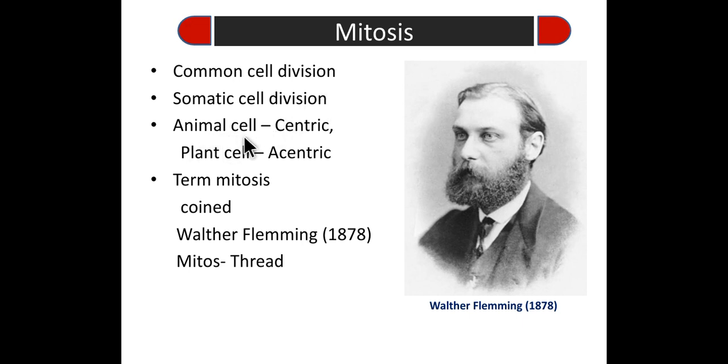In an animal cell, it is amphiastral, while in the plant cell, it is anastral. Astral means centrioles are formed during the cell division. That's why it is called astral, while centrioles are not formed in the plant cell. That's why it is an anastral one.